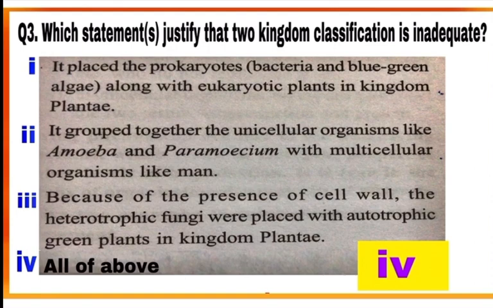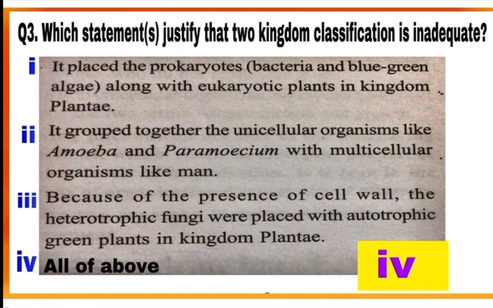Now come to statement 2. It grouped together the unicellular organisms like amoeba and paramecium with multicellular organisms like man. This is also a correct justification. Amoeba and paramecium, which are single celled organisms, were placed with man in the animal kingdom.